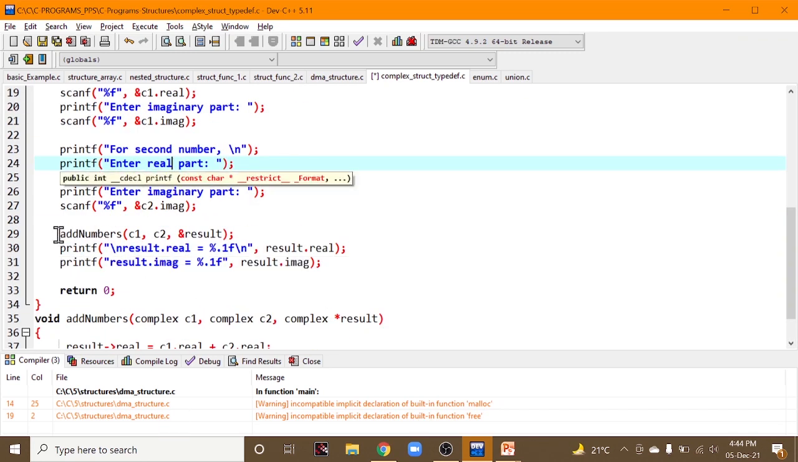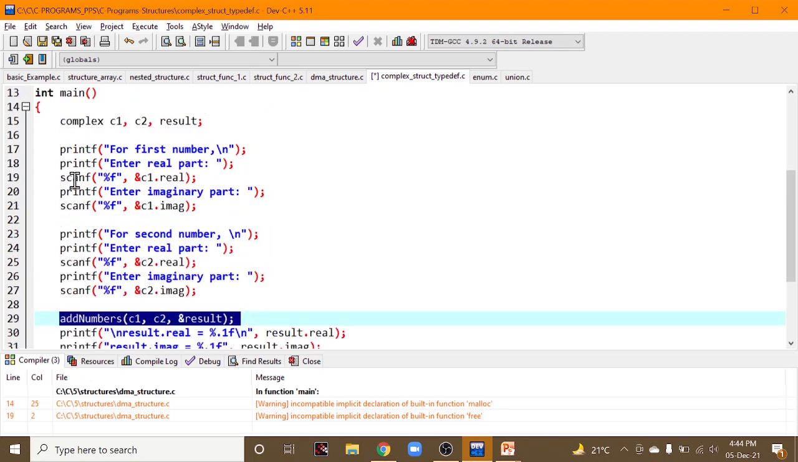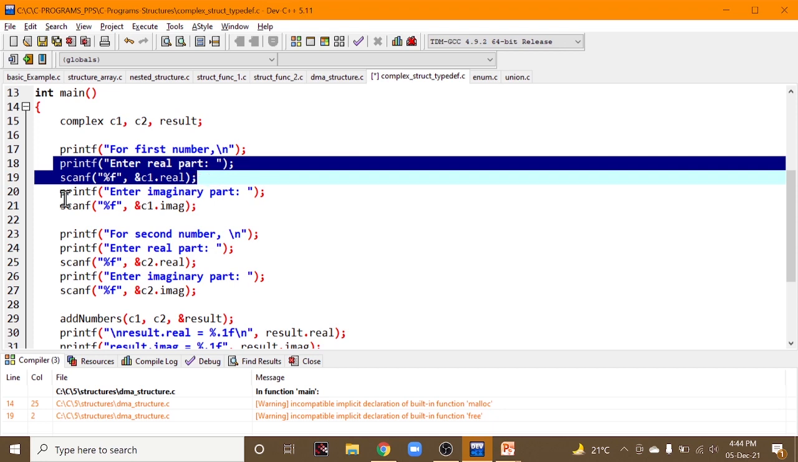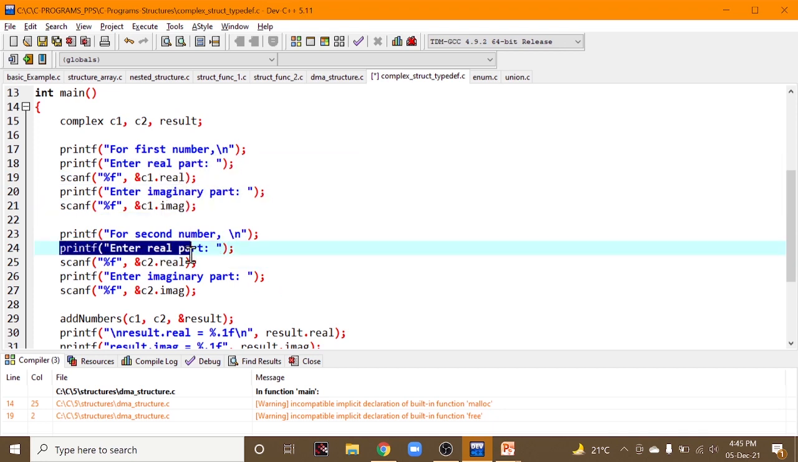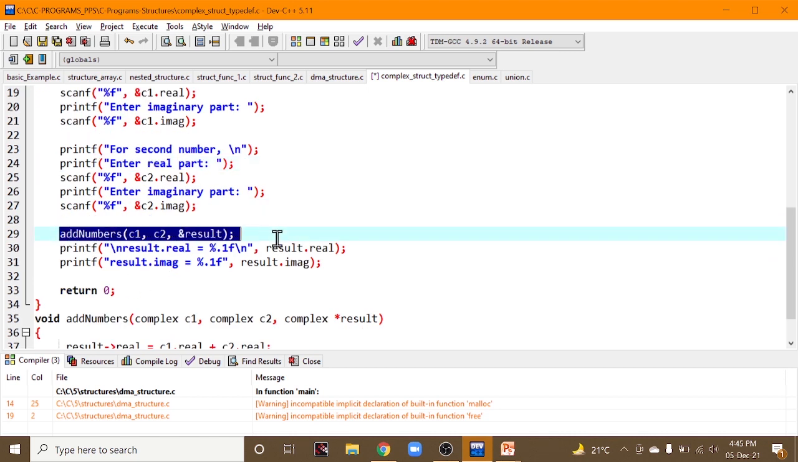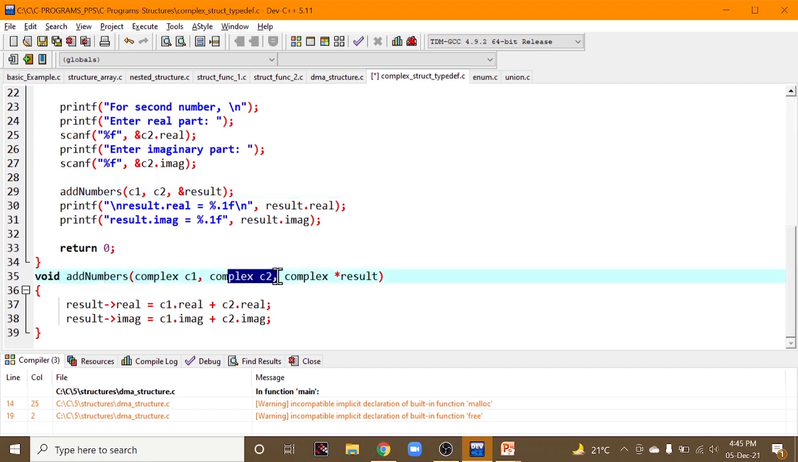And after this, the function called add numbers, since our C1 and C2 will have something right now, because we have scanned them, we have put some values inside that C1 and C2. So that's why I'm calling a function with C1, C2 and result, ampersand result, which stores the address of result. Okay, so it goes into this part which has complex C1, complex C2, complex star result.